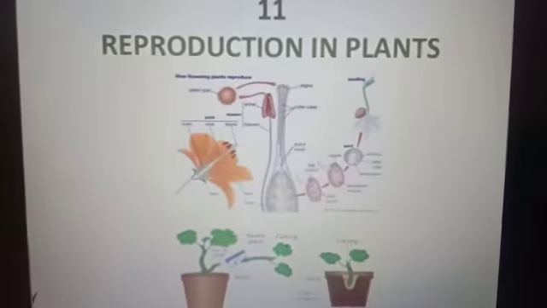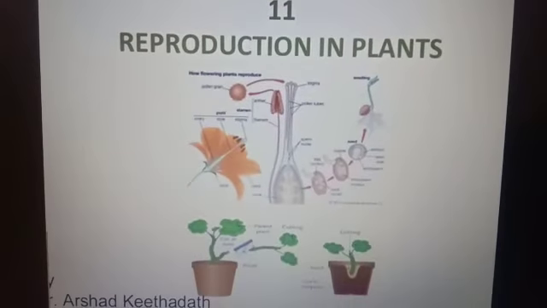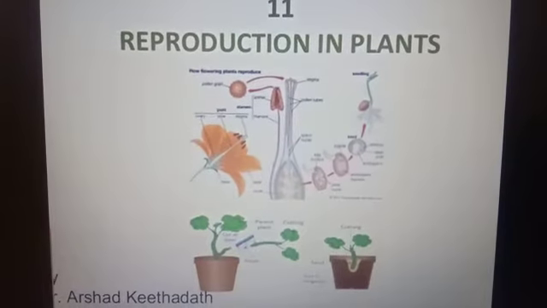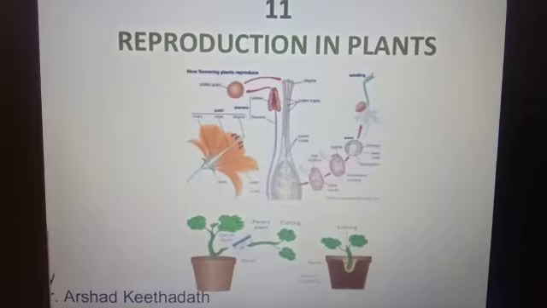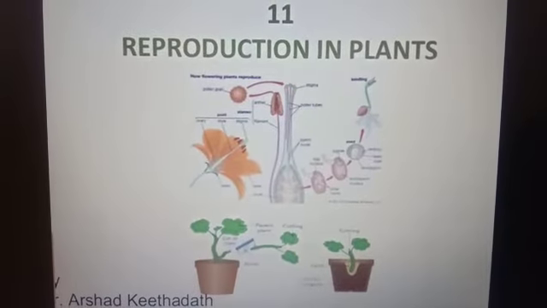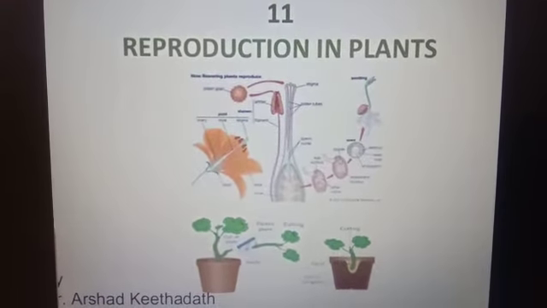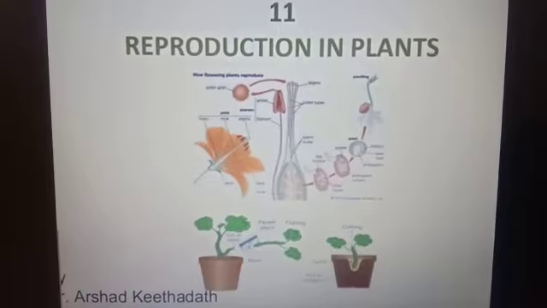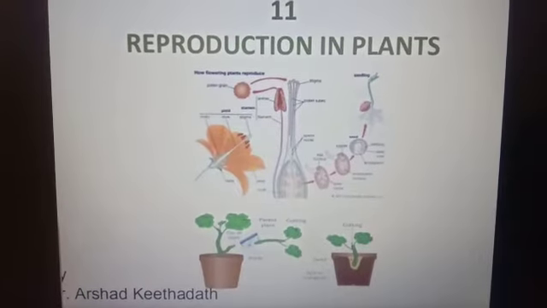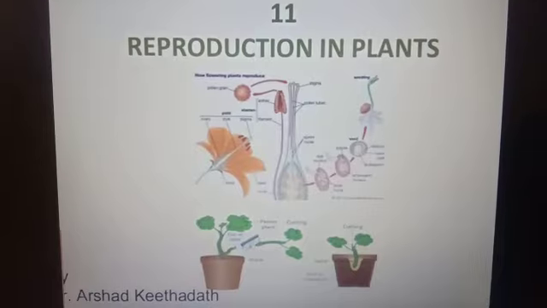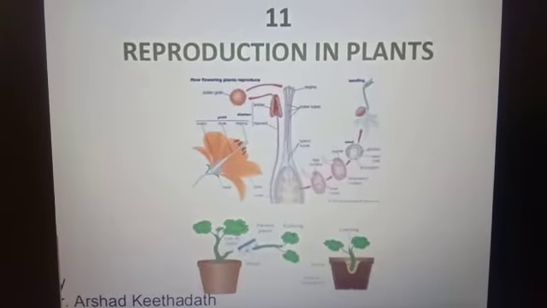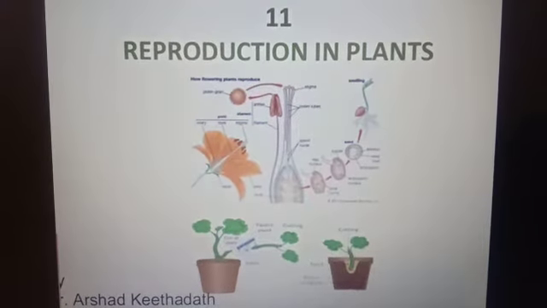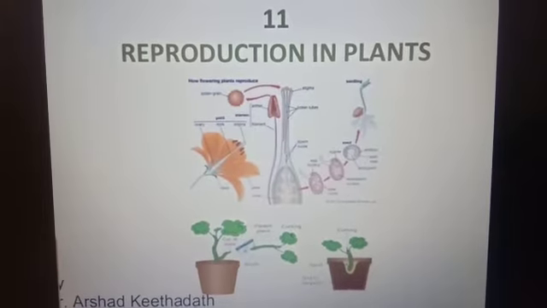The production of new organisms from the existing organisms of the same species is called reproduction. In the simplest words, we can say that the creation of a new living thing from an existing thing is called reproduction.